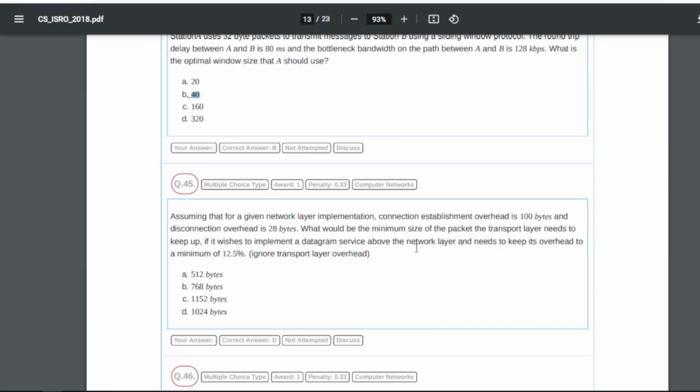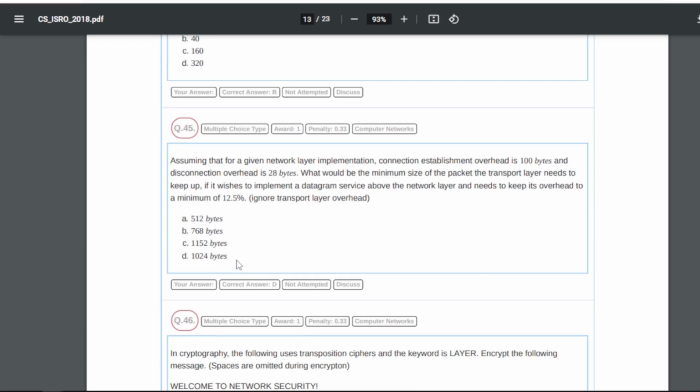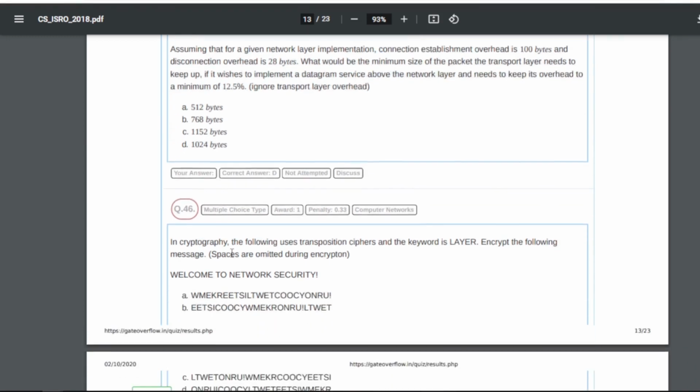What would be the minimum size of the packet the transport layer needs to keep up if it wishes to implement a datagram service above the network layer and needs to keep its overhead to a minimum of 12.5%? Ignore transport layer overhead. So for 45 our answer will be D, that is 1024 bytes.